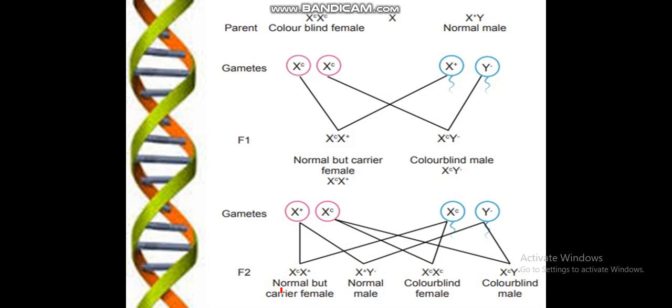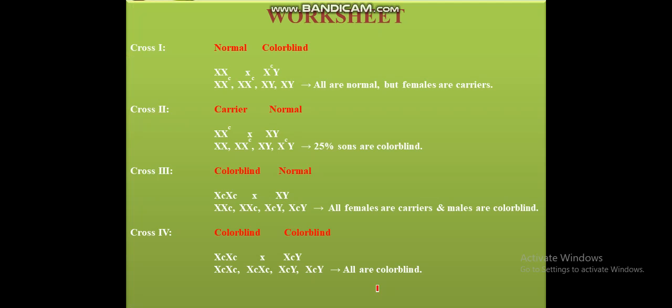In the F2 generation, the mother has the carrier combination and the father is colorblind, so one daughter will be colorblind and one daughter will be normal, or you can say a carrier, and one son will be normal and one son will be colorblind, because the normal gene will be donated to the male. So here's a worksheet I am giving you. You have to perform all these crosses at home, and if you have any query we will discuss when the college reopens.